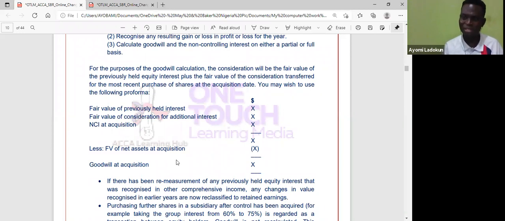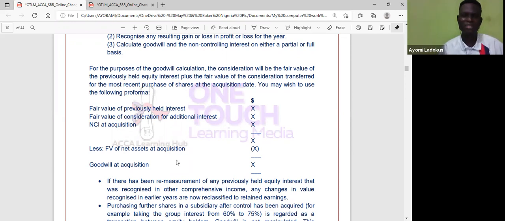Then I do my NCI at acquisition. I will now have NCI because I'm coming from non-control to control. So what is the NCI at acquisition? I have a figure, that's my total investment. Then I remove, less fair value of net assets at acquisition, so that I can have my goodwill.